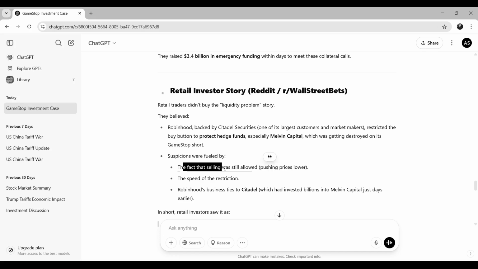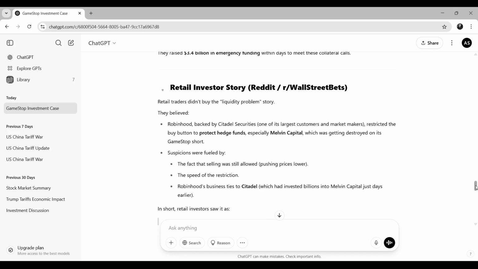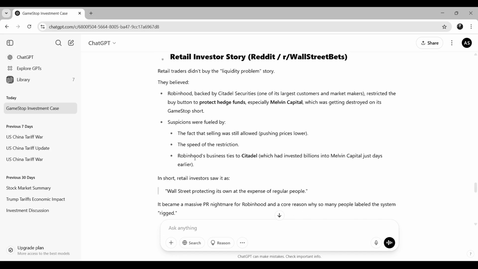Why keep the selling remaining? Because if selling is remaining, then people will sell. The spread of the restrictions, the speed of the restrictions, and Robinhood's business tied to Citadel, which had invested billions into Melvin Capital just days earlier. So this was the reason they were saying that Robinhood has ties with Citadel, and Citadel has invested billions into Melvin Capital.